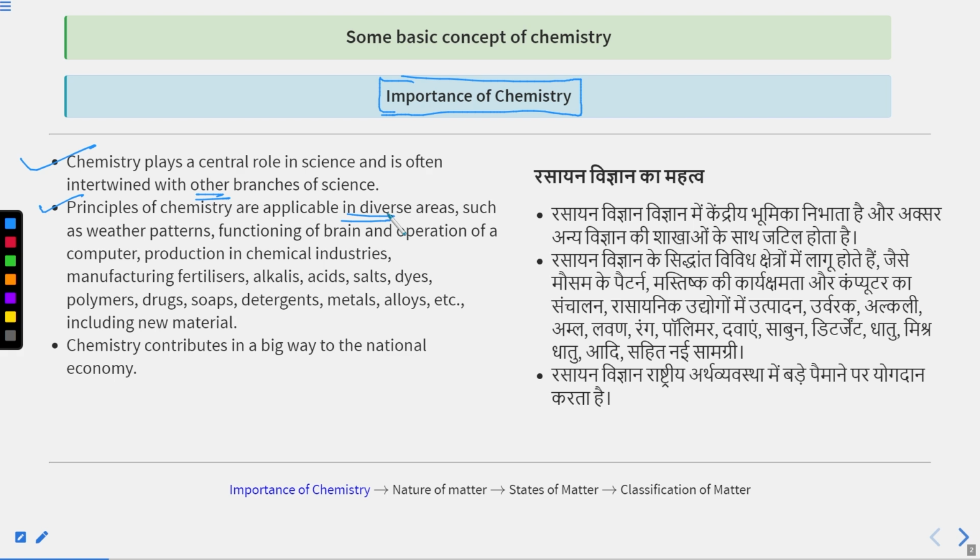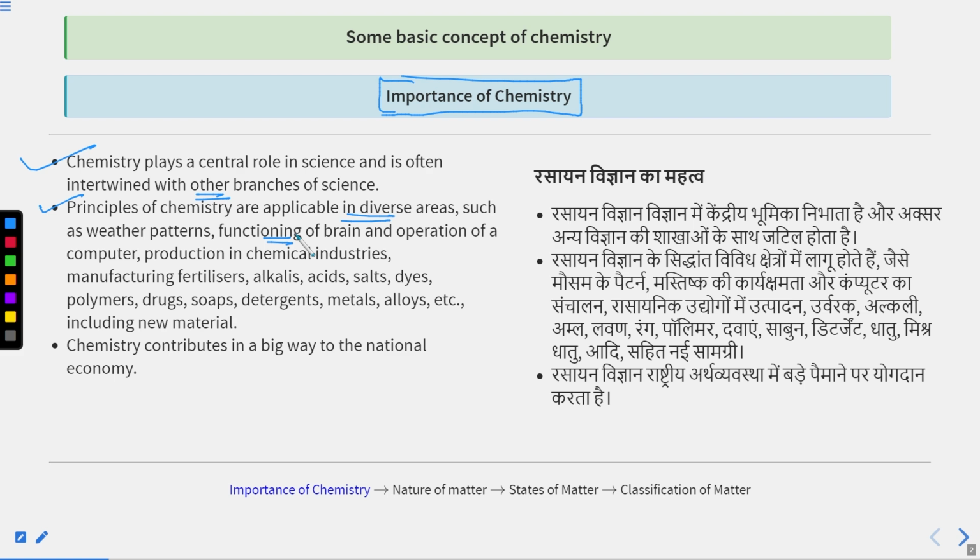Functioning of the brain. In the brain, definitely chemistry works. So many types of processes are happening in our brain, and that is mostly chemistry. Operation of a computer. Production of chemicals, industries, fertilizers, paints, dyes, alkalis, acids, salts, polymers, drugs, soaps, detergents, metals, alloys.